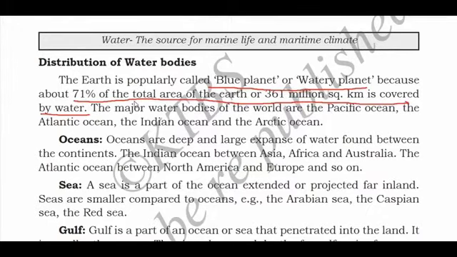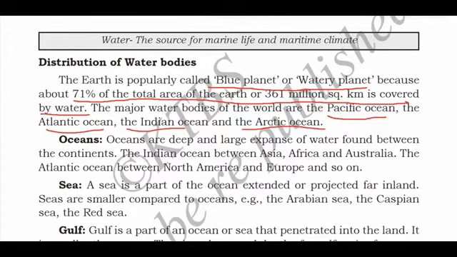If the question is asked why earth is called blue planet, then you can write the answer: the earth is called blue planet because 71% of the total area of the earth is covered with water. That's why it is called blue planet or watery planet. The major water bodies of the world are the Pacific Ocean, Atlantic Ocean, Indian Ocean and the Arctic Ocean. These are the four oceans present in the world.